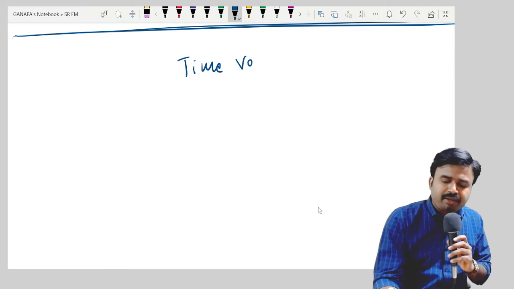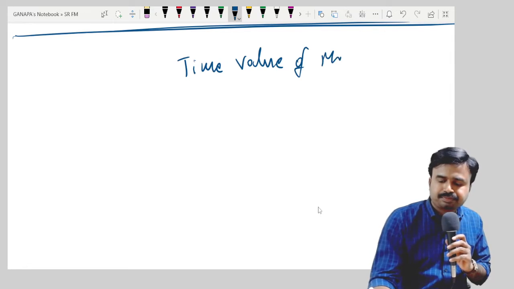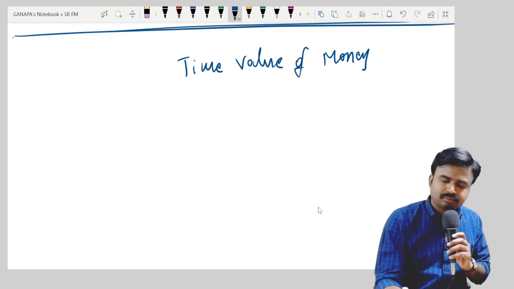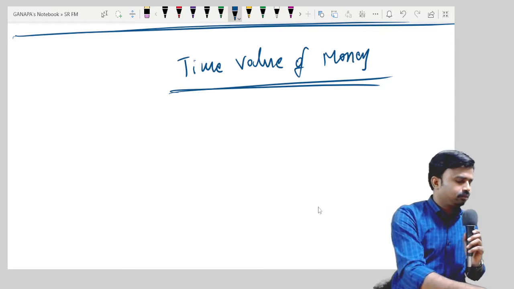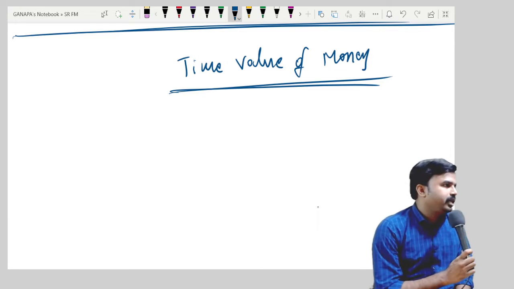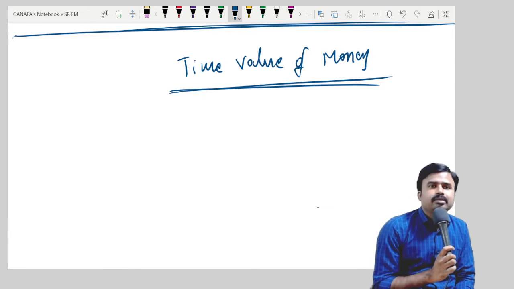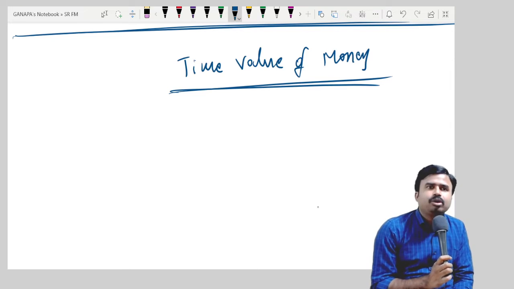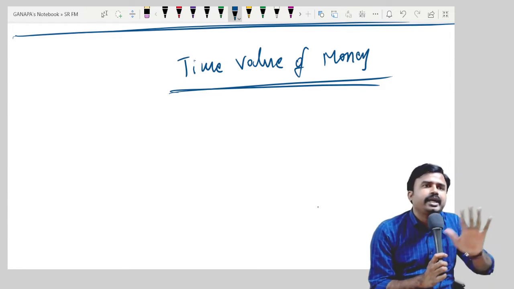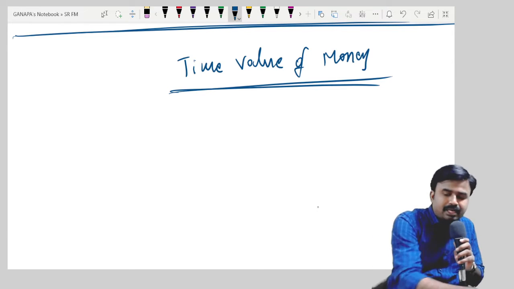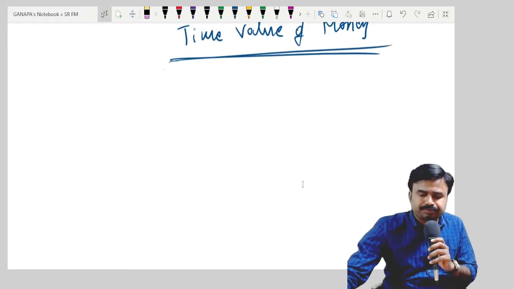Without using this topic, we cannot understand the remaining topics. Stock market related valuations, asset valuations, business valuations, all the areas are completely dependent on the area called time value of money. This is an important topic, remember that.